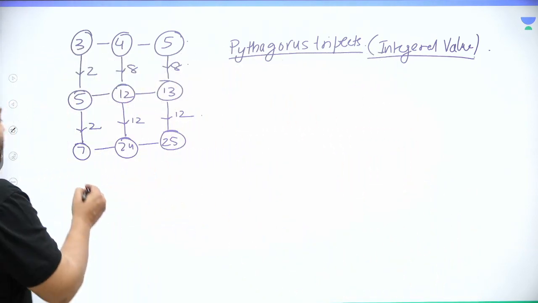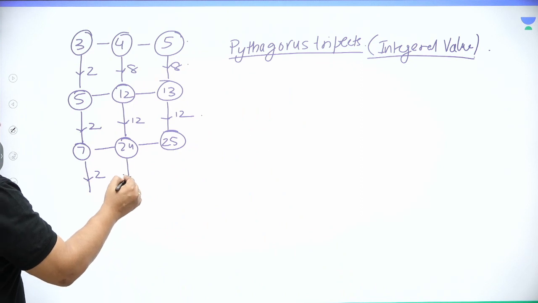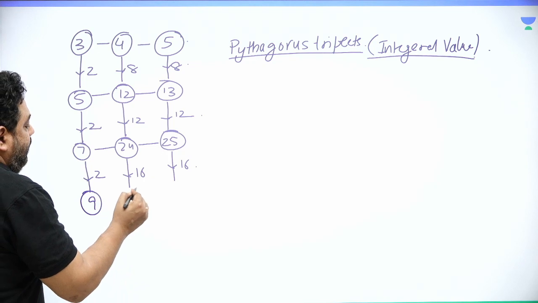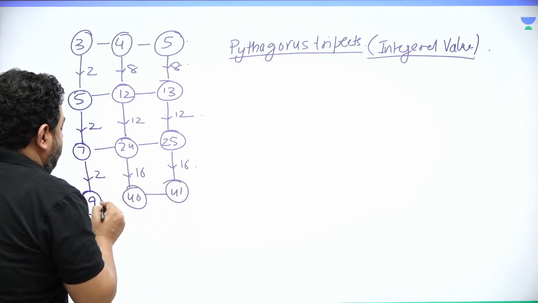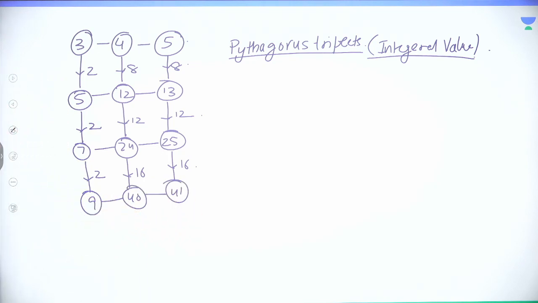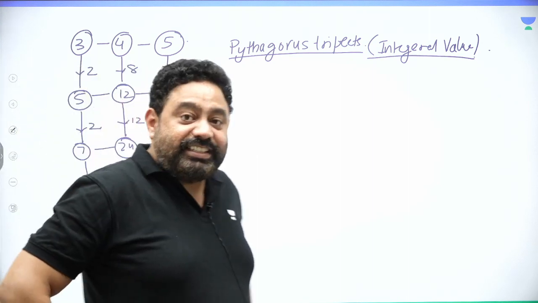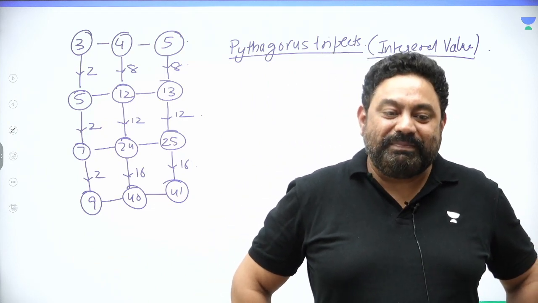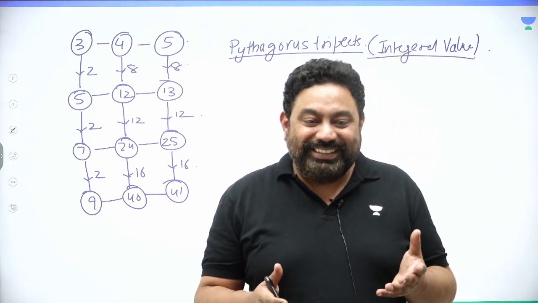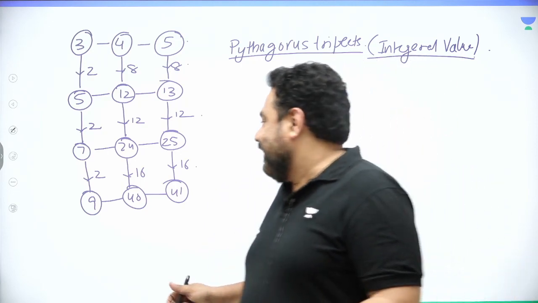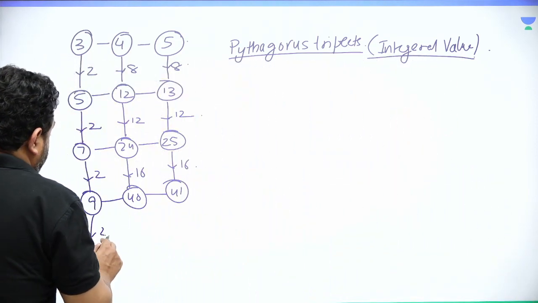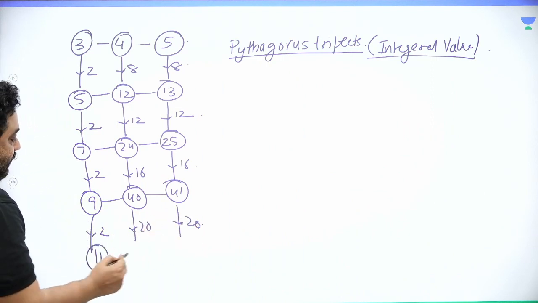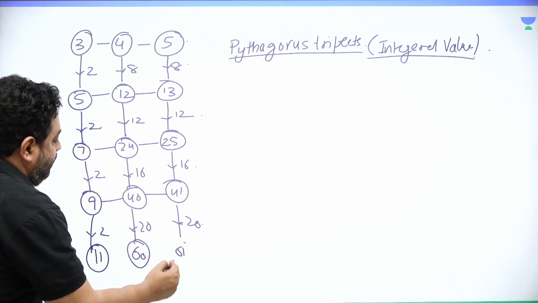So one more time, sir, one more. Add 2 over here, add 16, you get 9, 40, 41. And then you realize 9 square is 81 and 40 square is 1600. 1600 plus 81 is 1681, which is 41 square. So guys, were you aware of it? No, you were not, right? And you keep on adding 2, you keep on getting Pythagorean triplets. So you get 11, 60, 61, and so on.